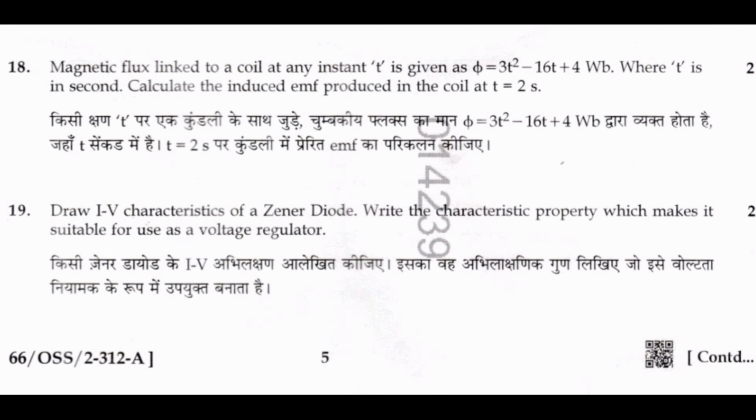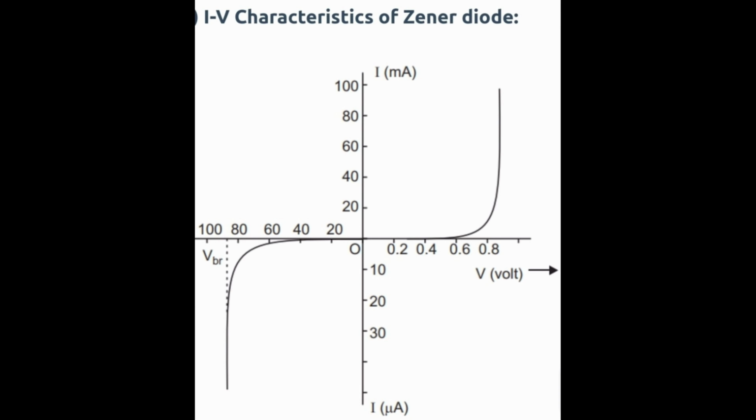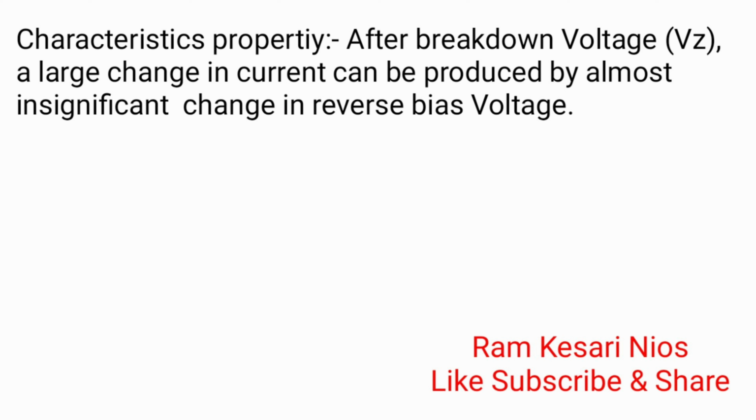19. Draw IV characteristics of a Zener diode. Write the characteristic property which makes it suitable for use as a voltage regulator. Pause the video and see the answer. Characteristic property: after breakdown voltage, a large change in current can be produced by almost insignificant change in reverse bias voltage.